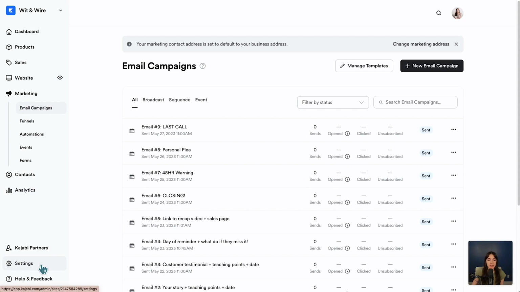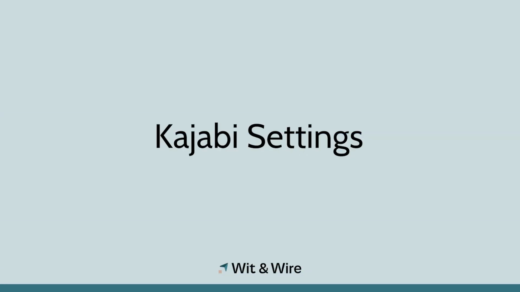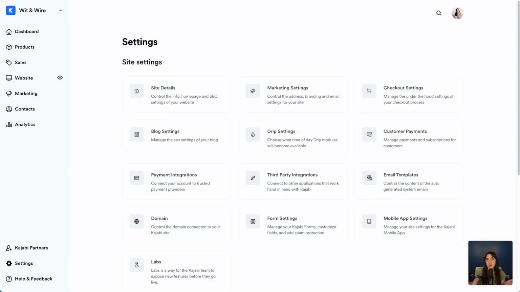Then on the bottom, let's click into settings. If you're just getting started in Kajabi, I recommend that you start with the settings tab. So what I would do is go through each of these one by one and add information about your business because these settings are reflected in a lot of the areas where you build. So I think it's good to start here. So for example, under site details, this is where you share your business name, your logo, your brand colors, and then you can continue on through the marketing settings, the checkout settings, and so forth.